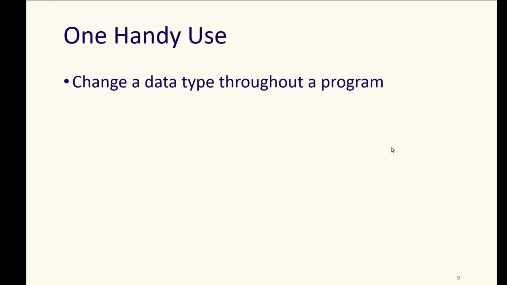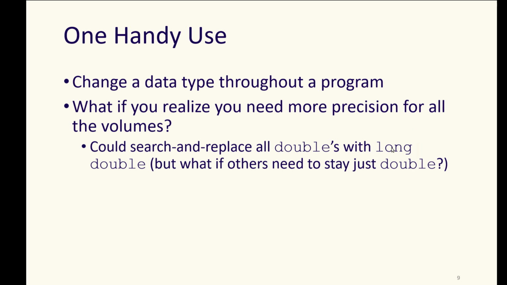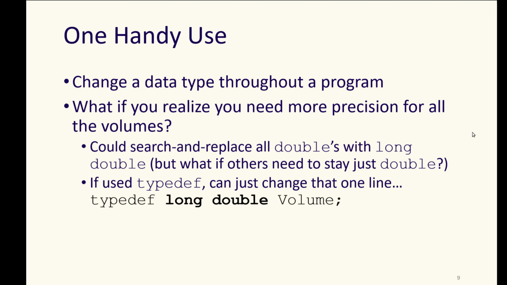This is useful because we can use that same data type all throughout a program, and if we need to change that data type, we change it in one place. Because if you realized, for example, that you needed more precision for all volume measurements in your program, you might end up having to do some sort of complex find and replace for all of the doubles that you were using to replace them with long doubles. And if you had some other type that was appropriately using doubles and should not use long doubles, you're going to have to be selective about which ones you change and don't.